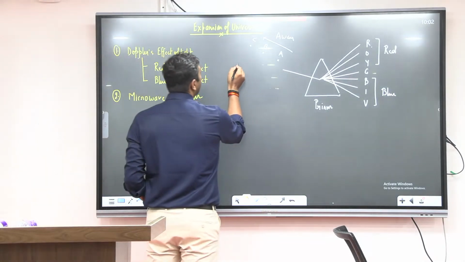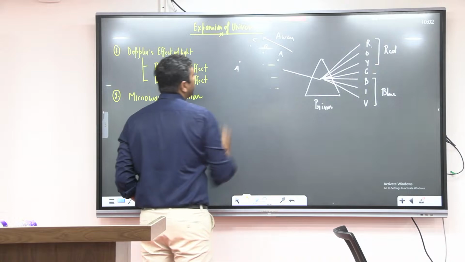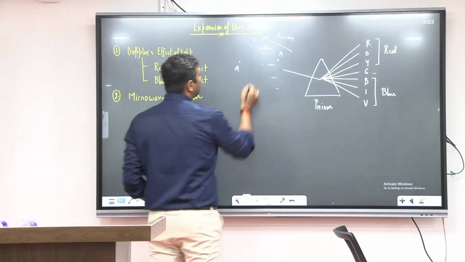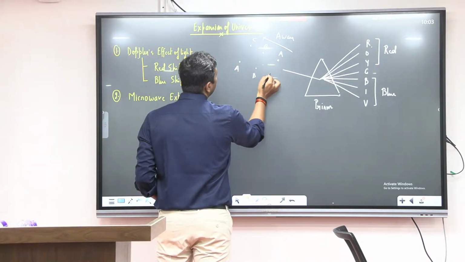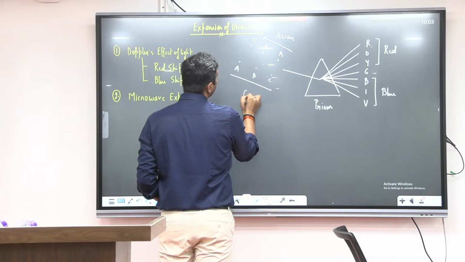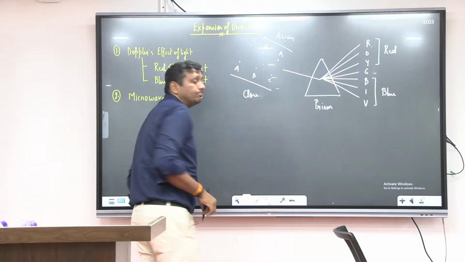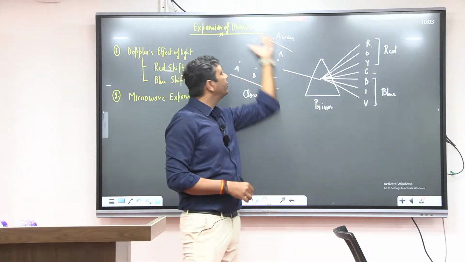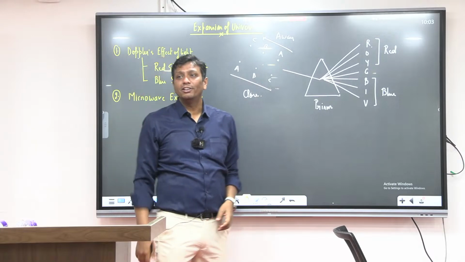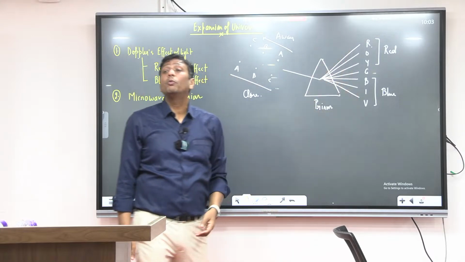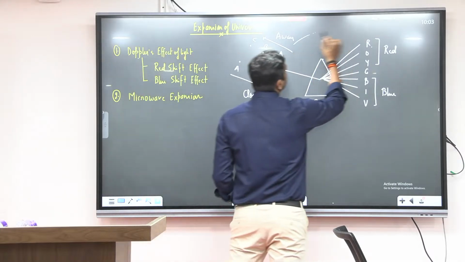Second basis. I'm here at point A. I'm here at point B. I'm here at point C. So I'm getting closer. Yes or no? I'm getting closer. If I'm getting closer, I'm moving away. Check the variation of colors. What about the changes going to happen? You know what Doppler found? In this case,